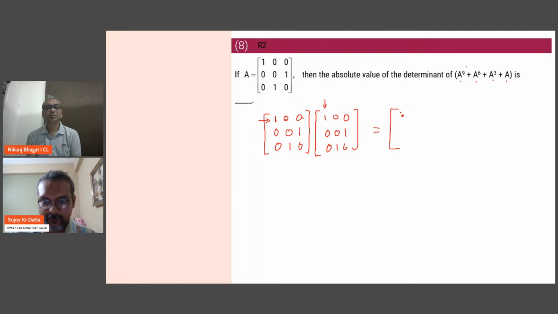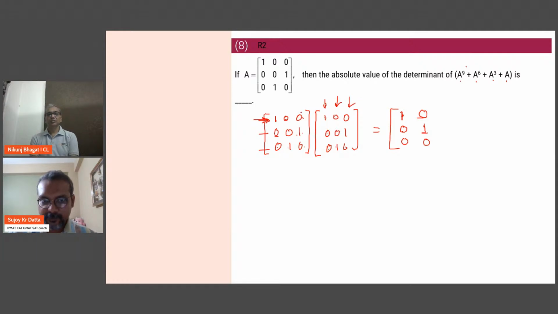So 1 times 1 will be 1, the other terms are 0. Then go to the next one here below it. So that would be this with this. So 0, 0, 1 with 1, 0, 0. So that will come out 0. Then 0, 1, 0 with 0, 1, 0, 0 will be 0. All right. The next one, coming back to the first row, second column. 1, 0, 0 with 0, 0, 1 is 0. Then 0, 0, 1 with 0, 0, 1. So that is 1. Finally, 0, 1, 0 with 0, 0, 1, 0.